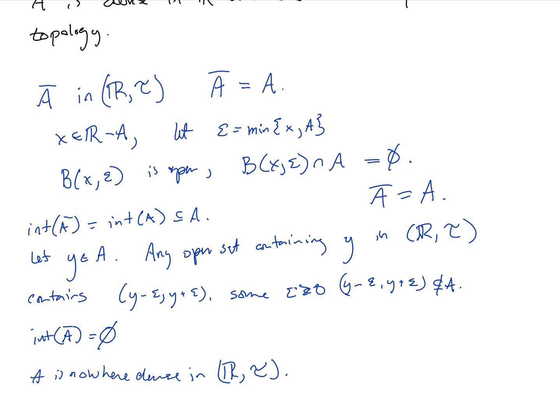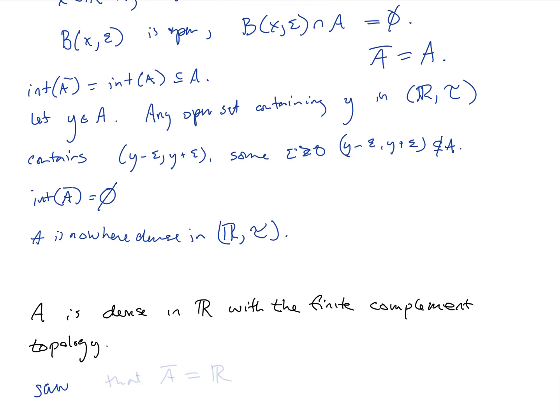Now what about in the finite complement topology? In the finite complement topology, we saw that A closure is the entire set of real numbers. So in the finite complement topology, A is dense in R. We've already seen this example all the way through: the closure of A in R with the finite complement topology is the whole set of real numbers.